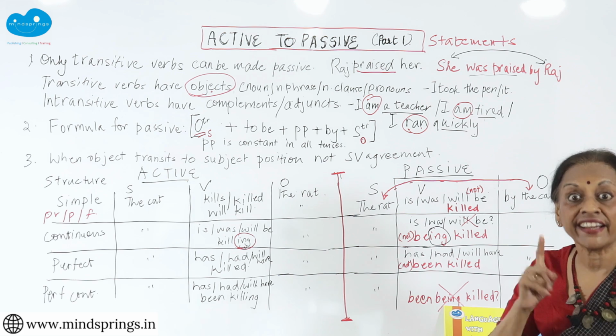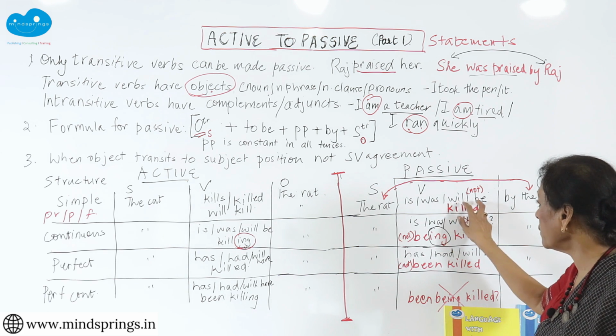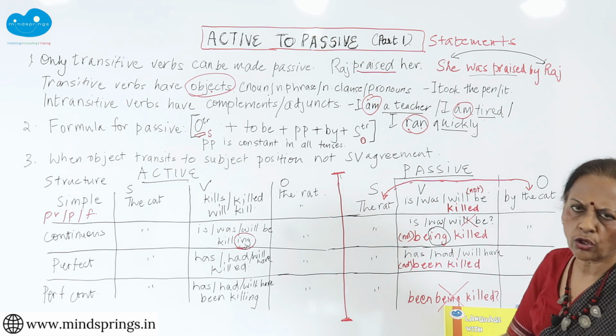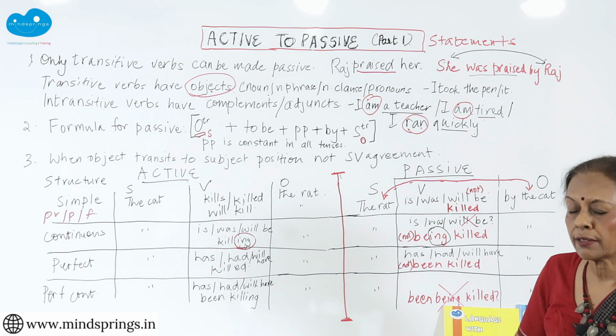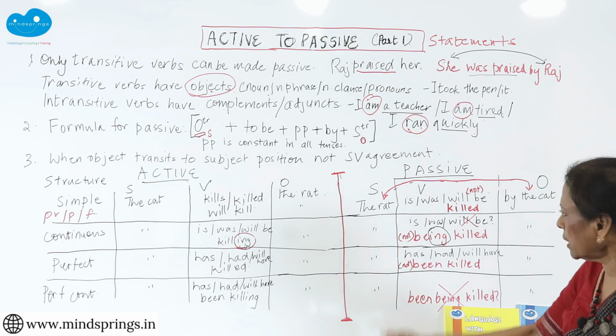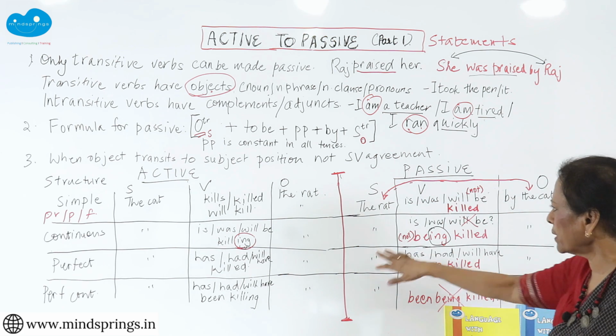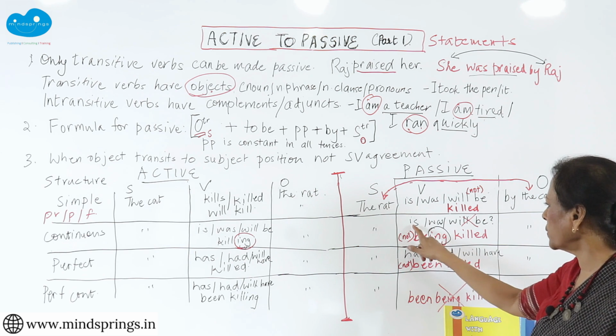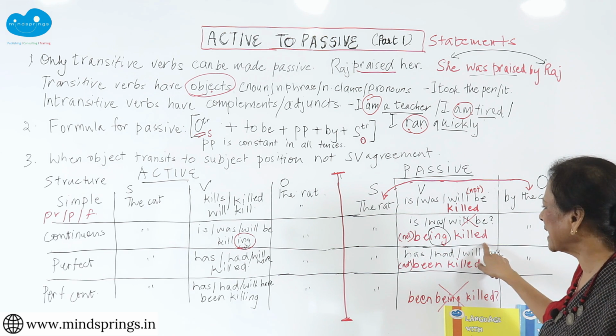Now if you have a negative sentence, then that will be will become will not be. Is not, was not, will not be. Not will be not, will not be. Okay, remember this. Simple is over. Let's go to continuous. In the continuous tense, we will have is being killed.